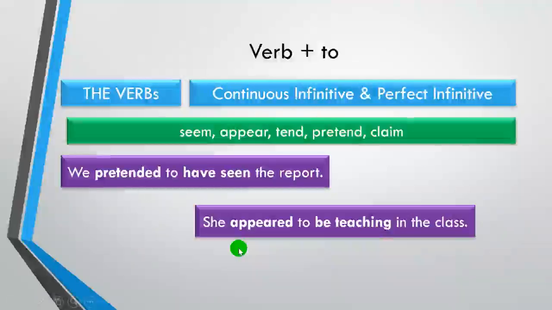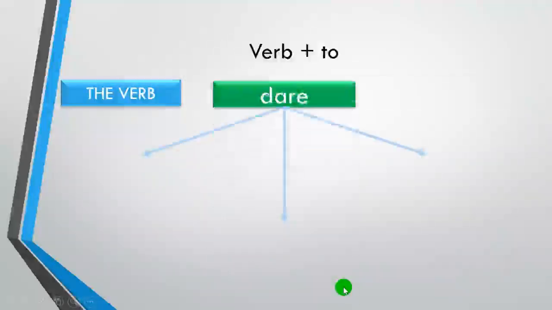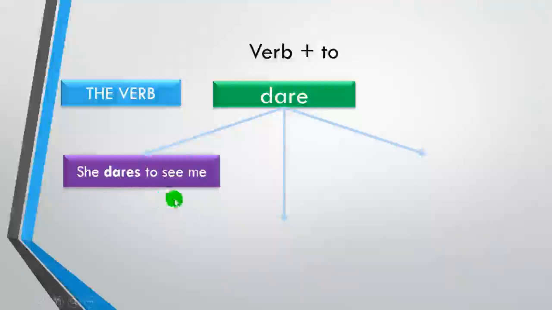As well as this one: she appeared to be teaching in the class. Appear comes from here, then to followed by be, and then followed by the gerund for the second verb. This one belongs to continuous infinitive. There is also another verb that seems to be quite different from the common use of verb 2: dare. She dares to see me.